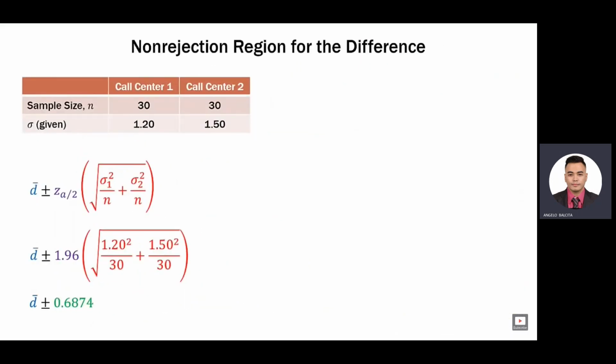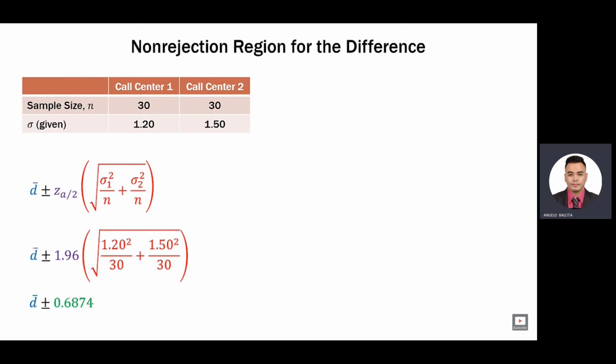So let's go ahead and do some of this math out. Remember, we had a sample size of 30 from each call center, and the sigma that we're given for call center 1 was 1.2, and for call center 2, it was 1.5. So those are our two population standard deviations. Now if we substitute those numbers into our interval estimate formula, we can calculate that interval estimate. Z sub alpha over 2 is going to be plus or minus 1.96. Those are the z-scores in the z distribution for a 95% confidence interval, which is the same thing as an alpha of 0.05.